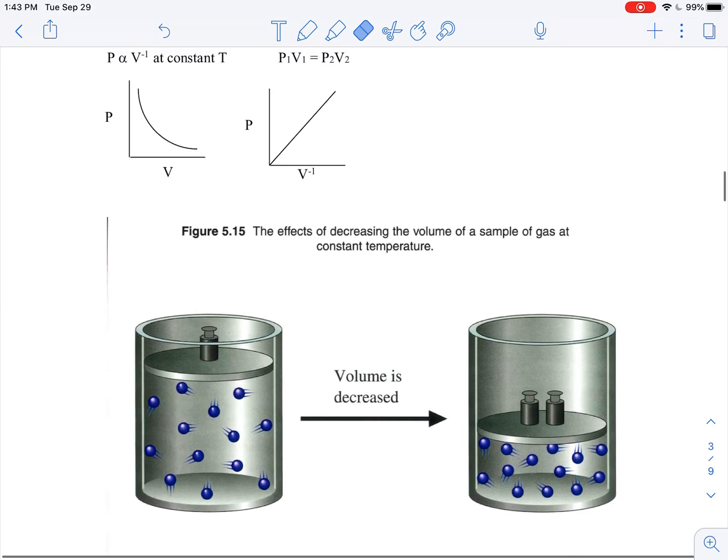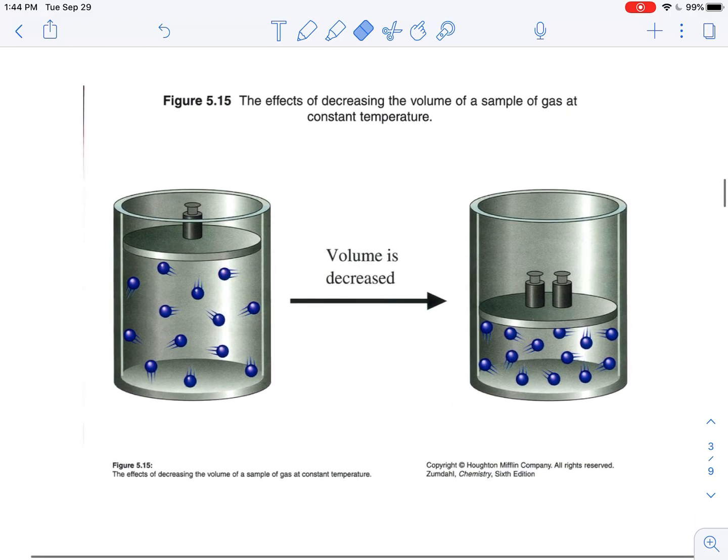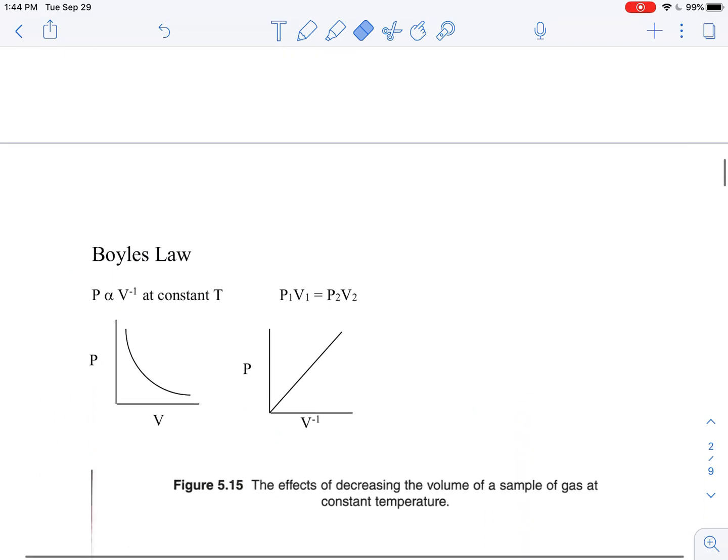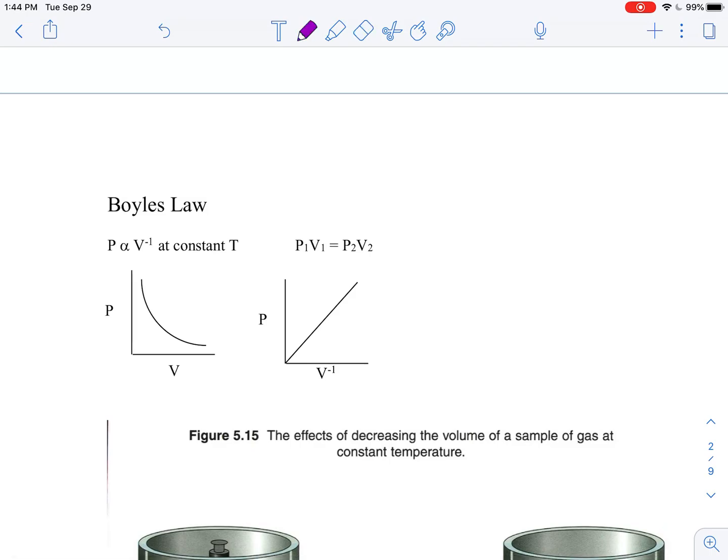So all of these gas laws are ones that I know that you learned in first year chemistry. So I'm not going to spend a great deal of time with them other than to remind you what their relationships are. So our first one here is Boyle's law.